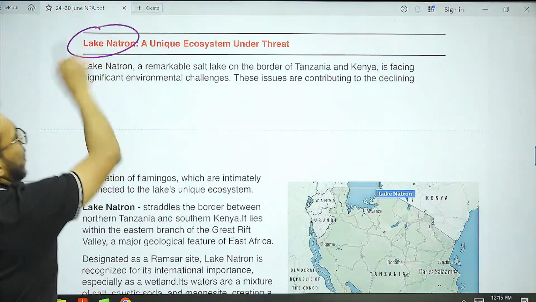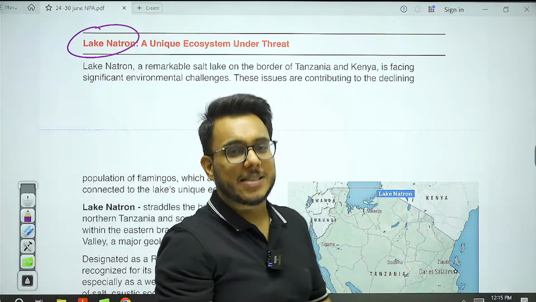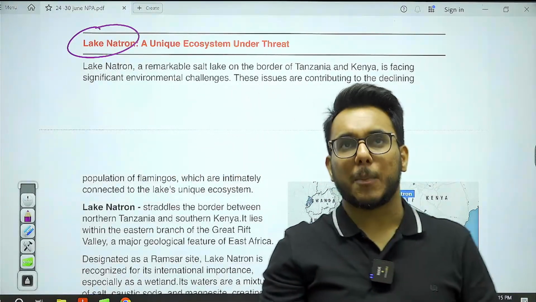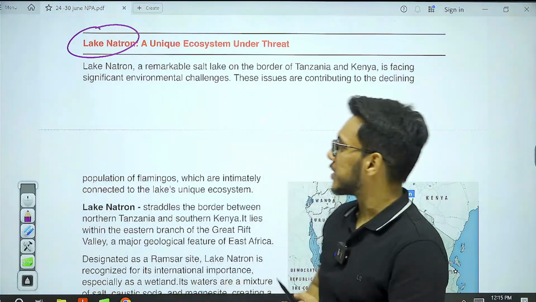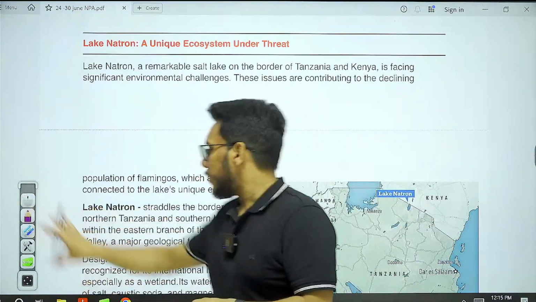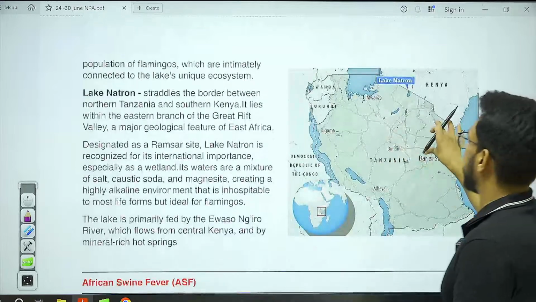Lake Natron. So recently Lake Natron was in the news. In the places in news category, this will be an important article. So let's discuss Lake Natron. First of all, what is the location of Lake Natron?